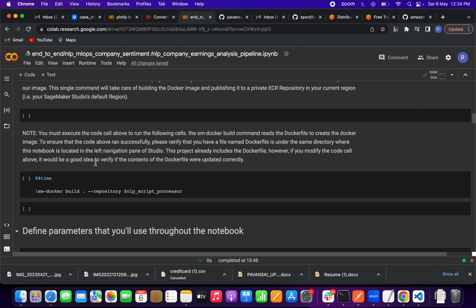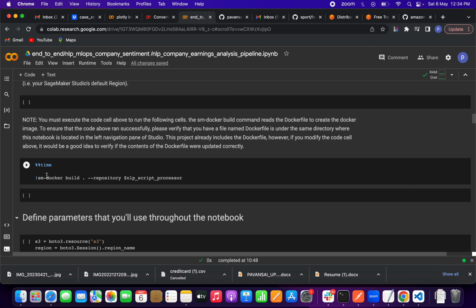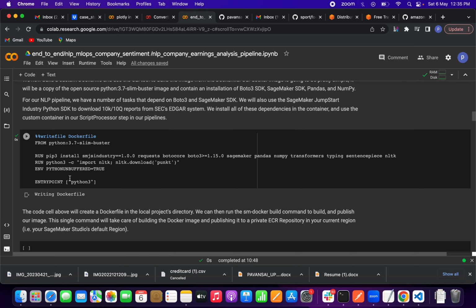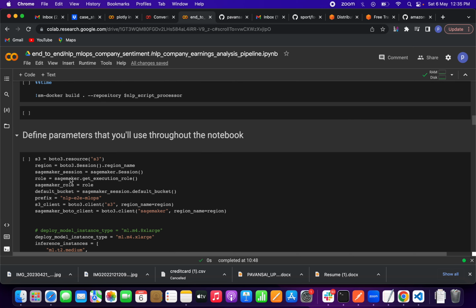If you want to build that Docker image from the Docker file, we have to run this command from sm, meaning SageMaker: sm-docker build dot, with the repository, whatever script processor we have defined. So this is the syntax, friends. If you run this command, you can build the Docker image. So this is all about creating a container and Docker image, friends.